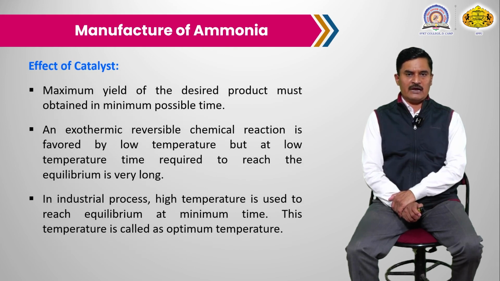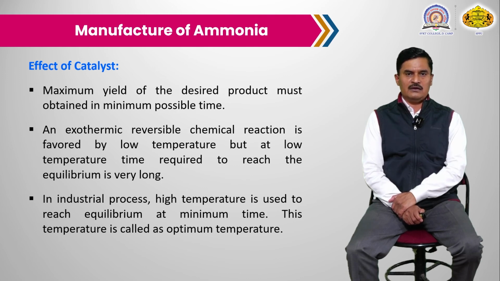So, effect of the catalyst: if we use a catalyst then the reaction rate increases, meaning it reduces the optimum temperature. Maximum yield of the desired product must be obtained in the minimum possible time. Without a catalyst, the reaction requires 4 times more time, and if we use the catalyst, the time required is less.